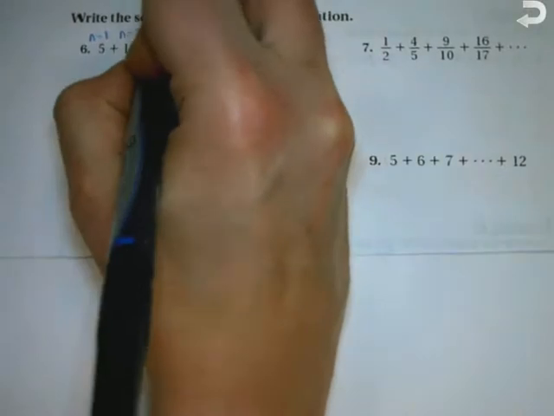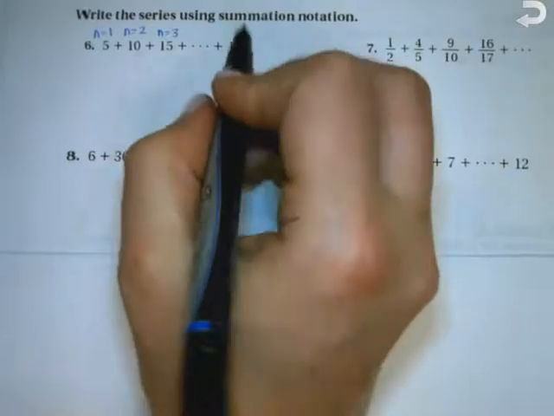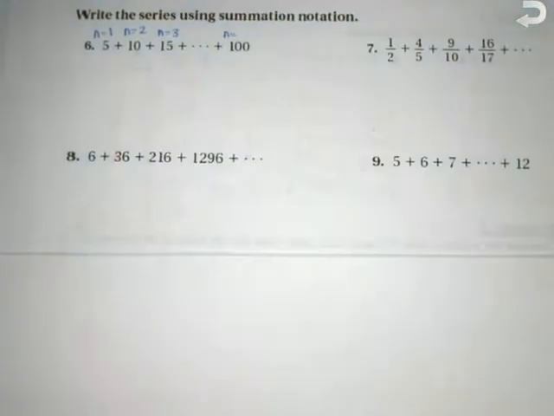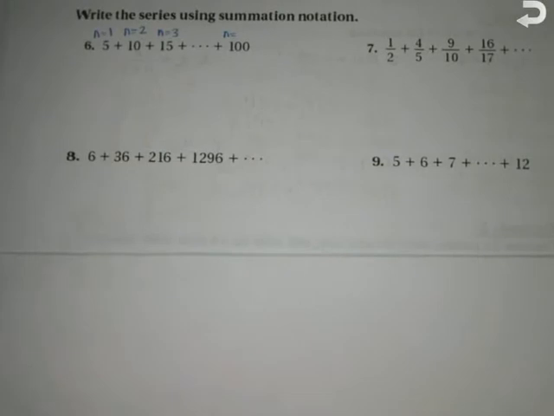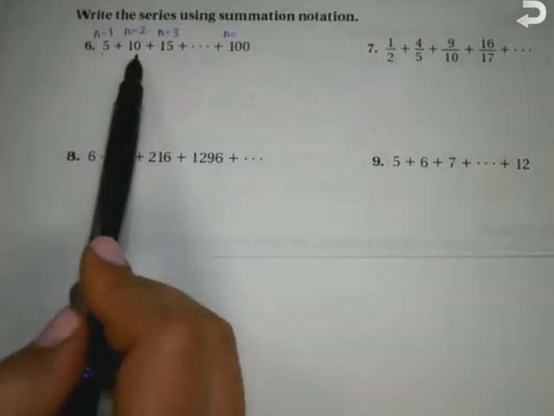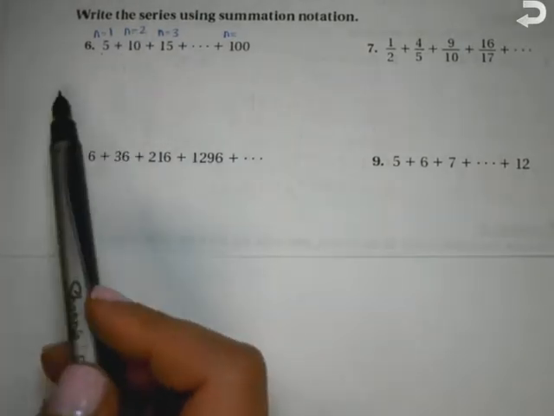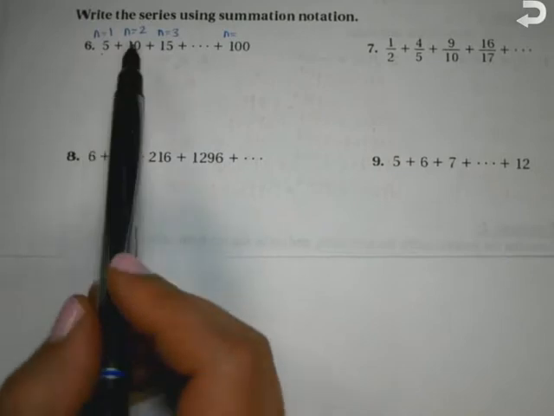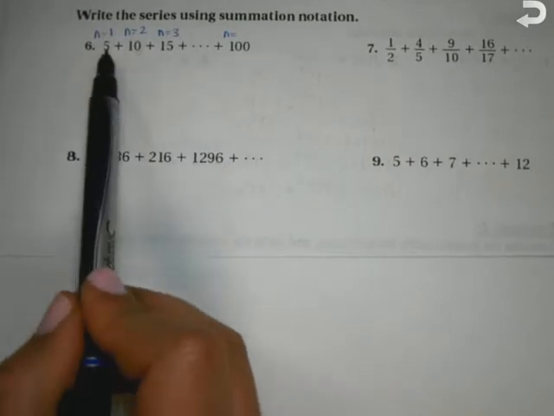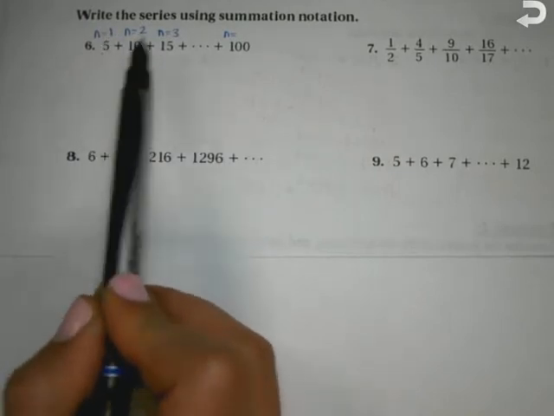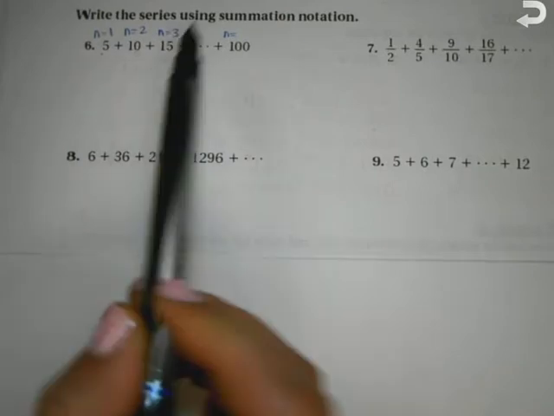Does anybody think they have the rule? It's all being added by 5. How can I get 1 to turn into 5 though? Plus 4. Would 2 plus 4 give me 10 though? No. What's another way? Multiply by 5. 1 times 5 gives me 5. 2 times 5 gives me 10. 3 times 5 gives me 15. So what term is this? What times 5 is going to give me 100? 20. So this is the 20th term.